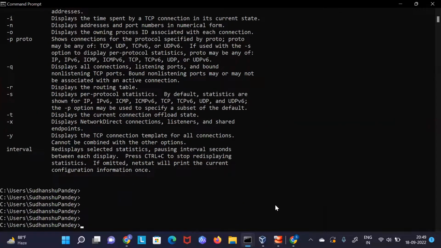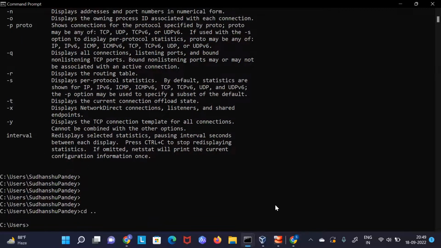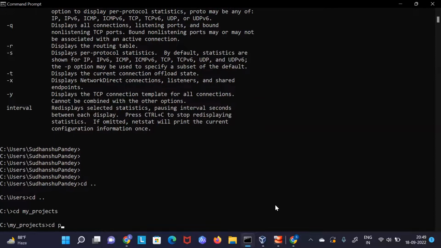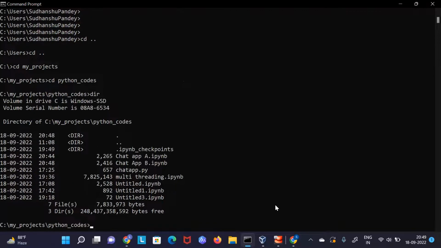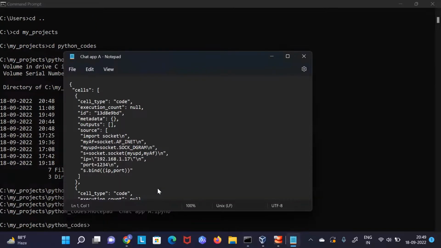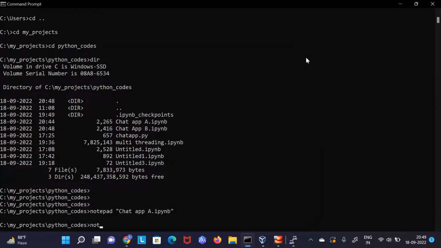I think here I have some files. Let me see if I have some file here. Let me share. I think here, let's say chat app.py. I have just converted this Jupyter notebook into app.py. If you wanted to see, not this one. Sorry, not this one. First of all, let me clear my screen.